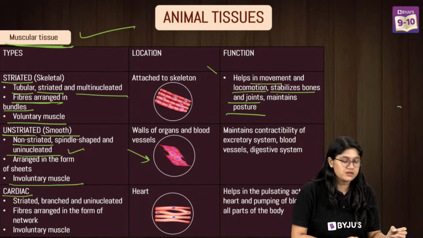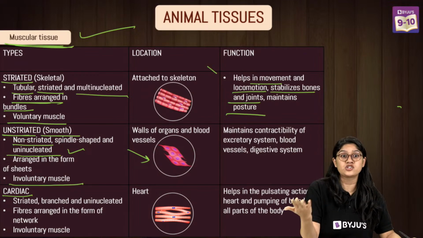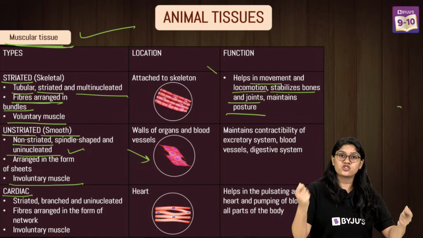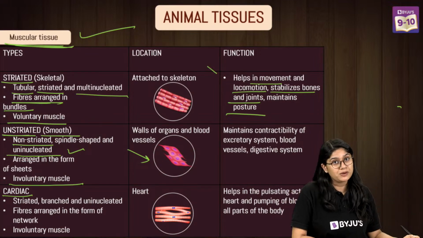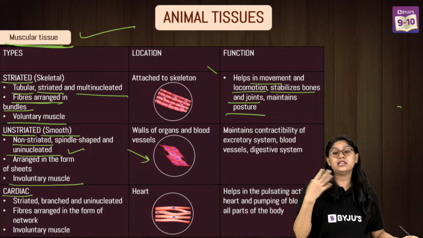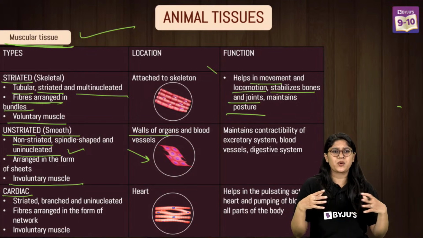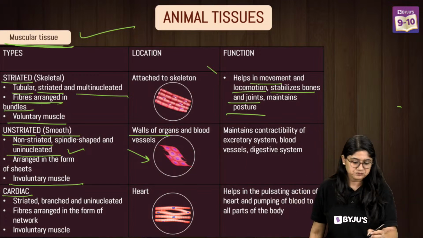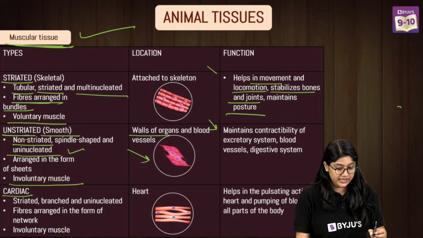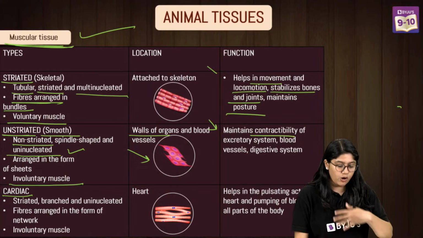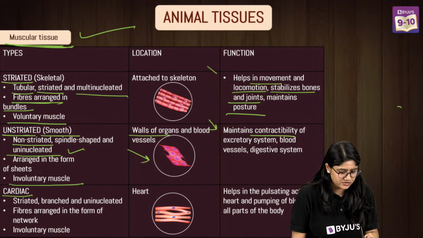And they are involuntary muscles. That means that you and I cannot control the movement of the smooth muscles. It happens according to the need of the body. Of course, they are present in the walls of our organs, in our blood vessels, etc. They help in maintaining the contractibility of our excretory system, blood vessels and digestive system.